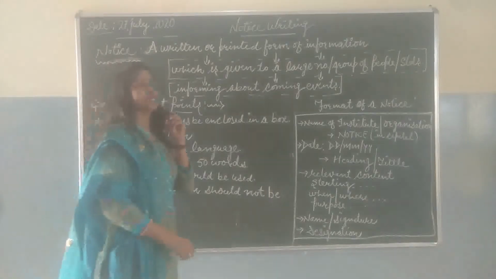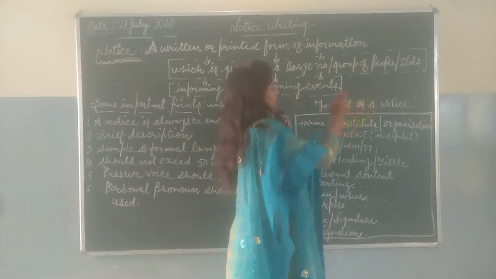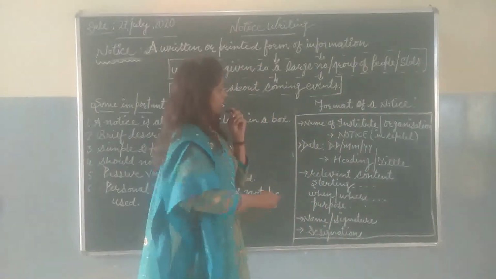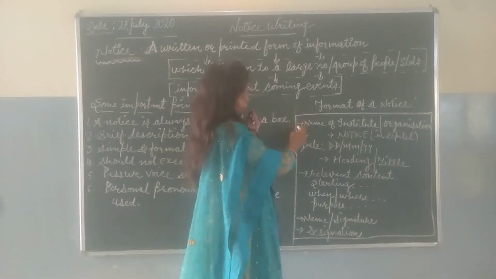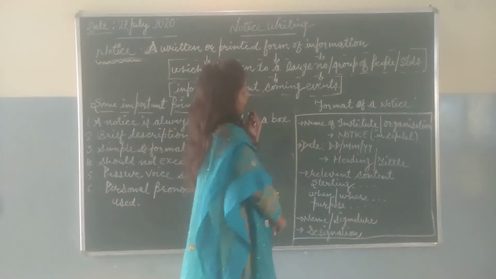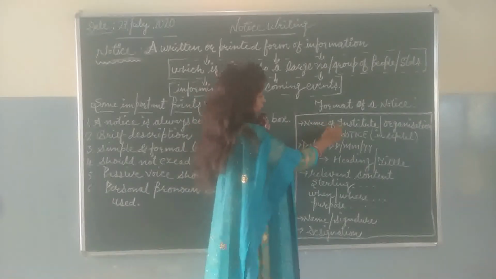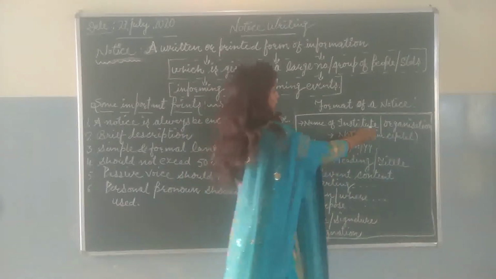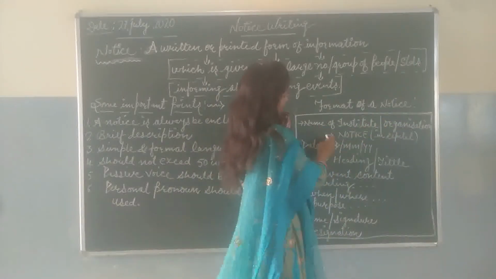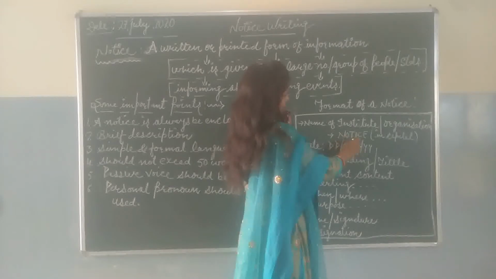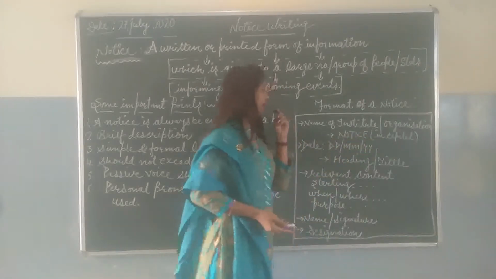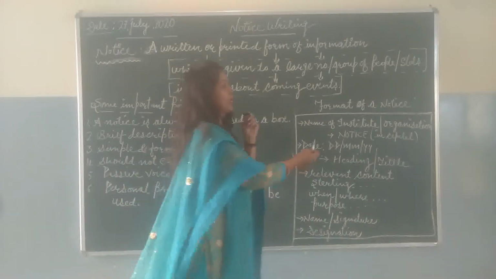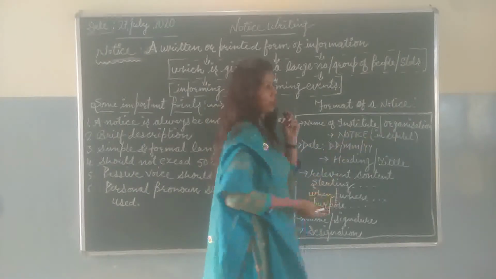Now the next point is the format of a notice. Now I'm telling you about its format. According to the rule, we have to draw a box. And the first point is, at the top we have to write the name of the institution or organization. And the next point is notice. We have to write the word notice, N-O-T-I-C-E, in capital letters. This word indicates that we are writing a notice.